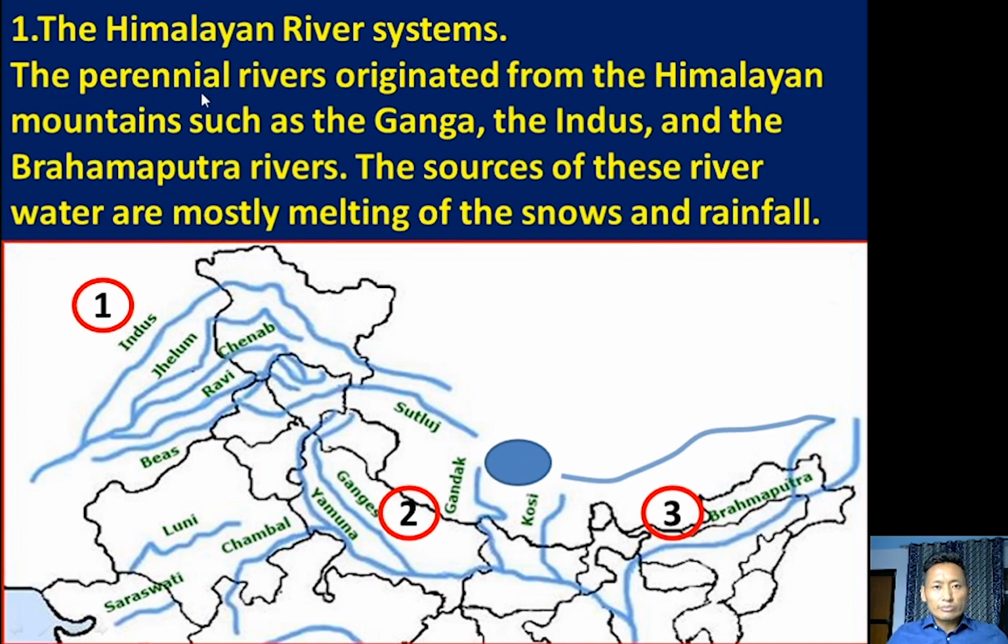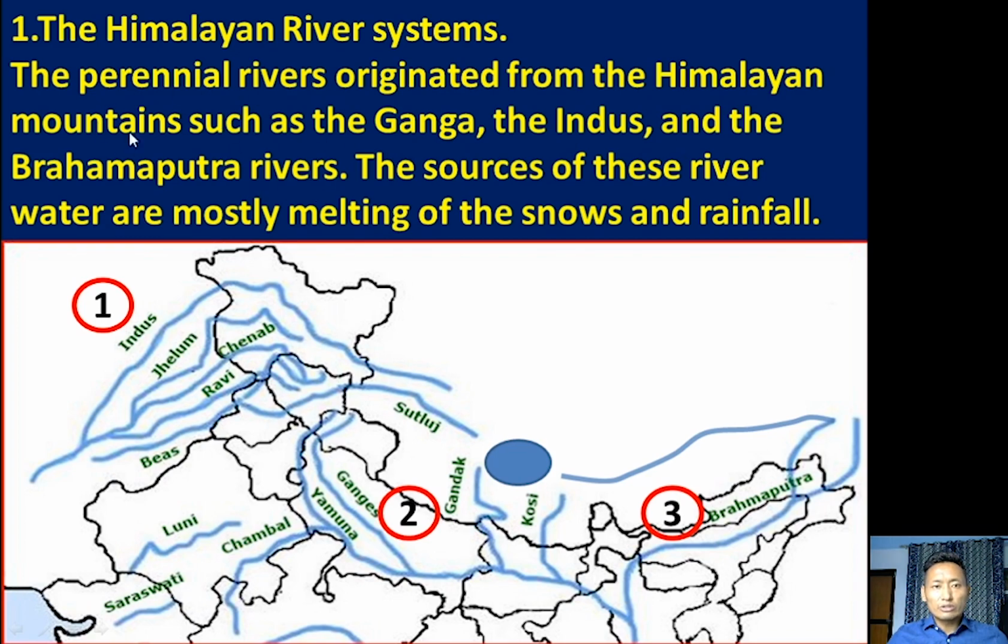Himalayan river systems are perennial rivers. Perennial rivers are those rivers which flow throughout the year. They are not like seasonal rivers. Seasonal rivers are those which flow only during the rainy season. Most of the Himalayan rivers and river systems are perennial in nature, and these rivers originate from the Himalayan mountains, such as river Ganga, the river Indus, and the river Brahmaputra.